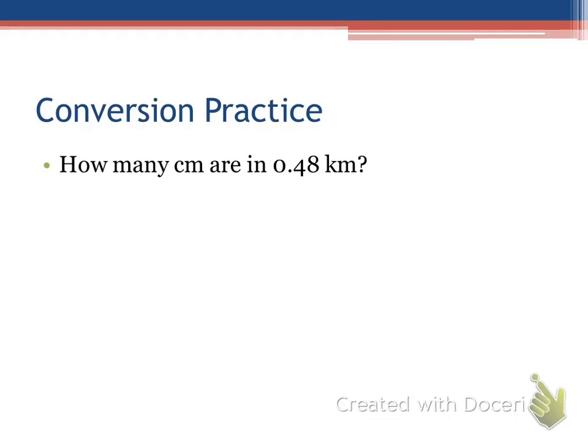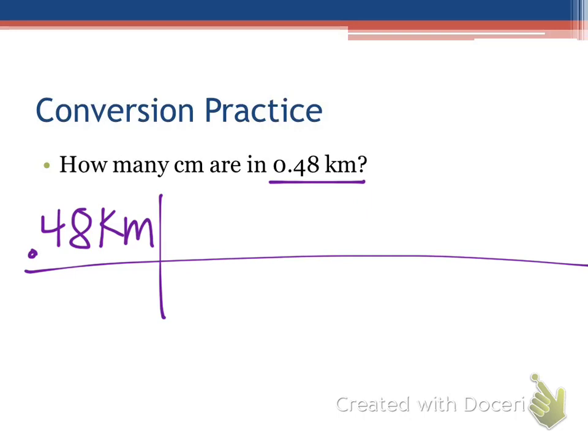0.48 kilometers. What's the first step in every T-chart? Write what you know. That's right. Write what you know. Okay, and we happen to know that we have 0.48 kilometers. Okay, and then we draw our T. Is there a direct conversion for us to go from kilometers to centimeters?